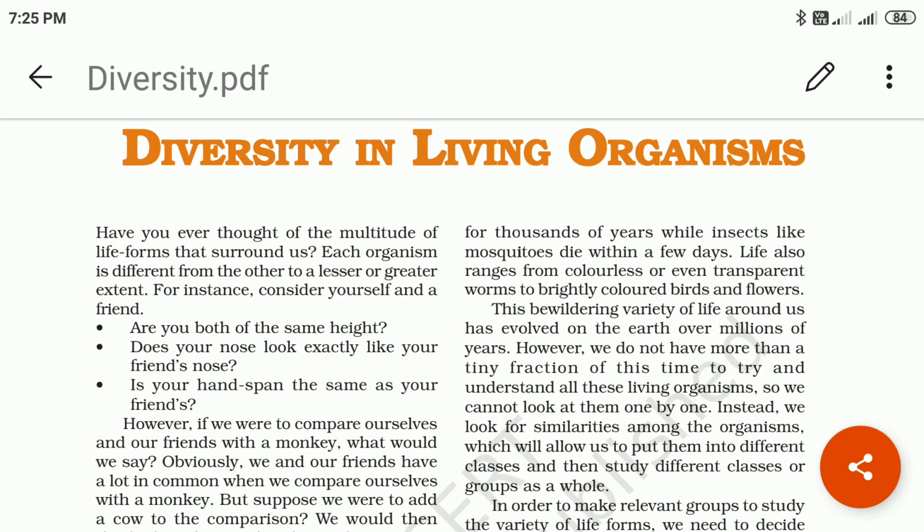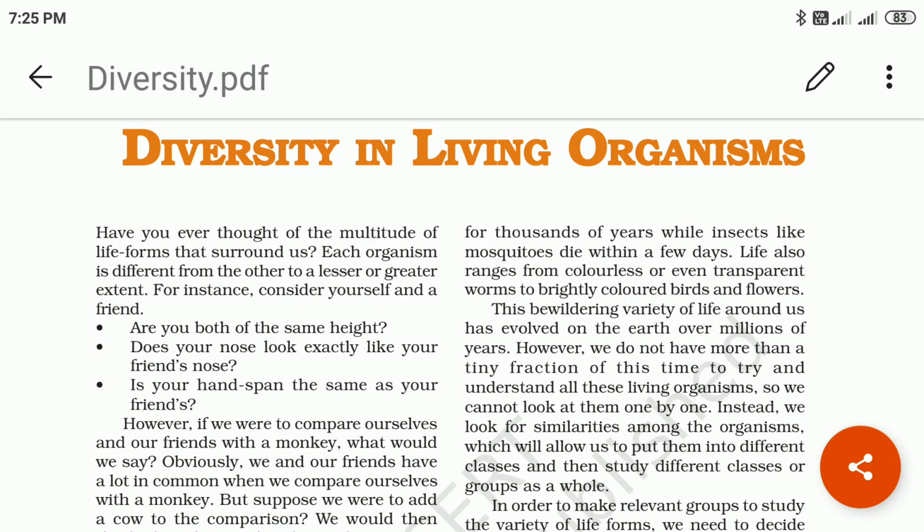Whether we are observing the one sitting on your side, you can check your left hand side, who is sitting on your left. Firstly check the height of your friend, nose structure, eyes, hair structure, hand span.